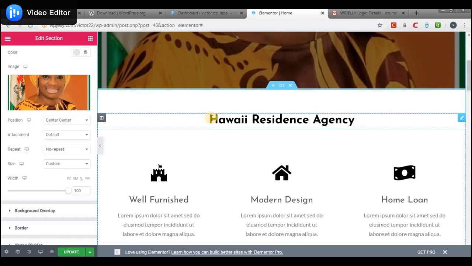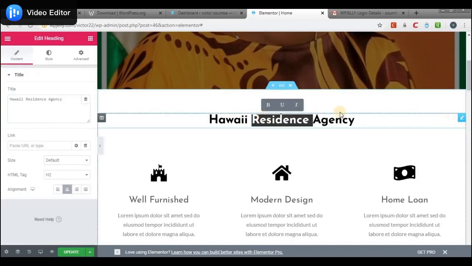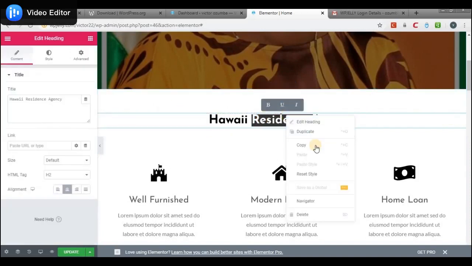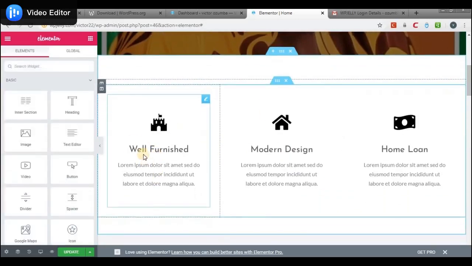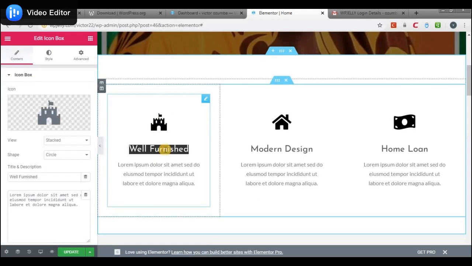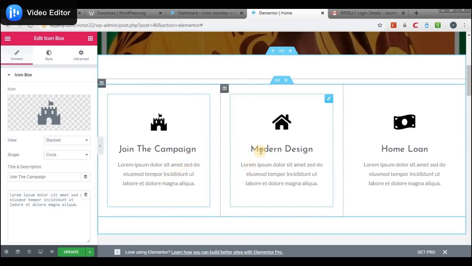Now here we could change this. We could even get rid of this. We don't need this. And then here we could change this. I could have joined the campaign here.